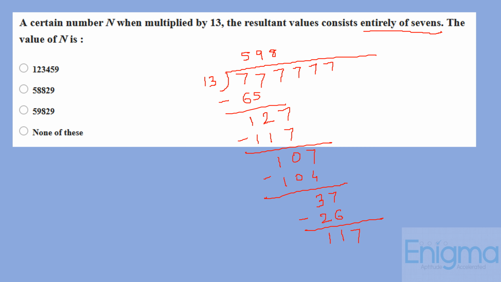Now this is perfectly divisible by 13. 13 nines are 117, so 13 into 13 is 170, giving us a remainder of 0. Hence, our answer is 59829.